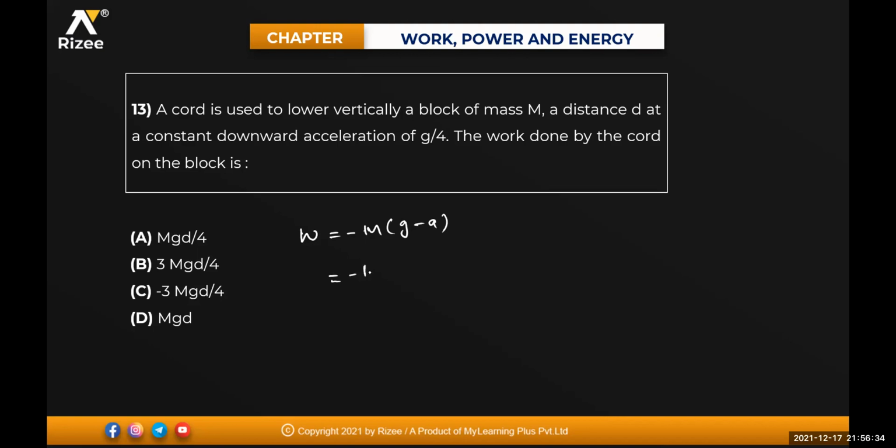So work done will be equal to minus of m into g minus a, as it is moving in the downward direction. So this one is minus of m into g minus acceleration, which is g by 4, into displacement, which is nothing but d, isn't it? So that will be equal to minus of 3 by 4, so this will be 3mg into d divided by 4. This will be the answer. Done? Option C. Very good.